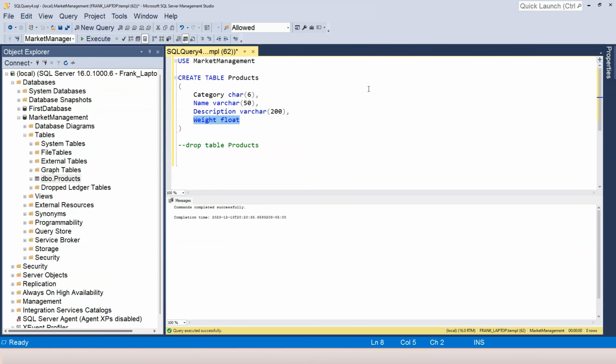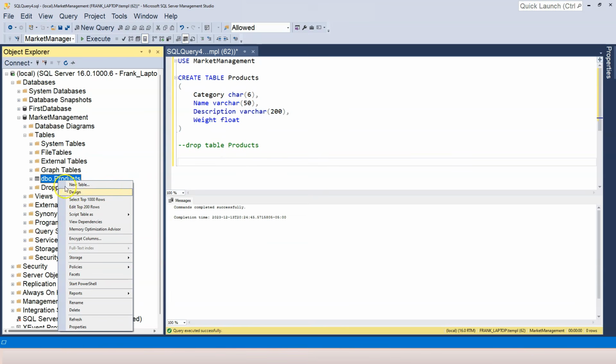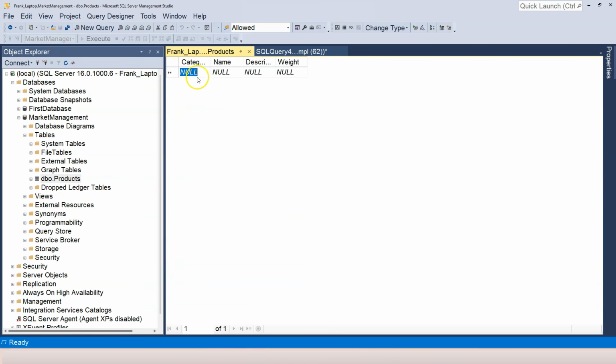But if you're not concerned about accuracy, for example weight, I don't mind that I miss a few milligrams, so I can use float. And if I highlight this and execute this create table statement again, then the table is recreated. To enter the data, I right click on the table and then click on edit top 200 rows. Now I can re-enter the data.